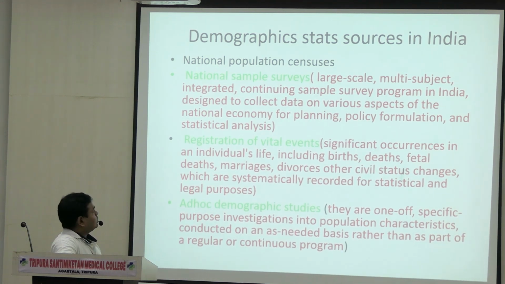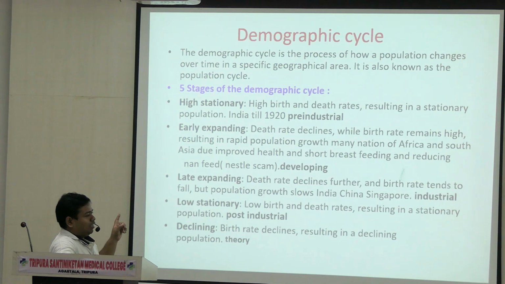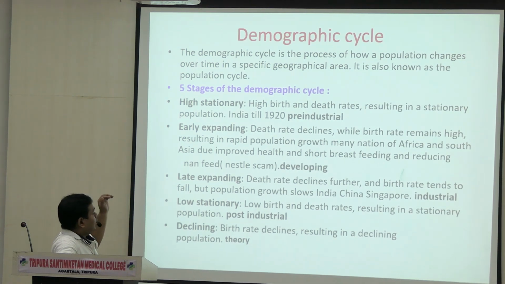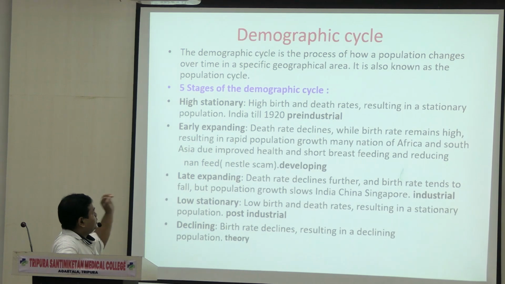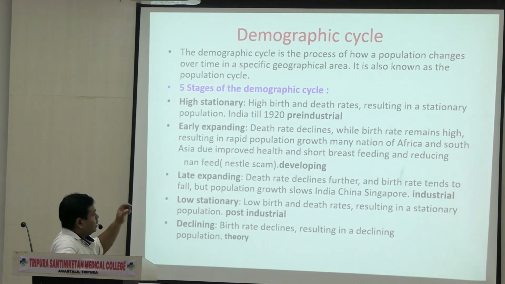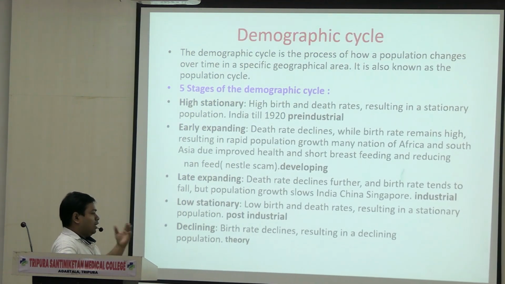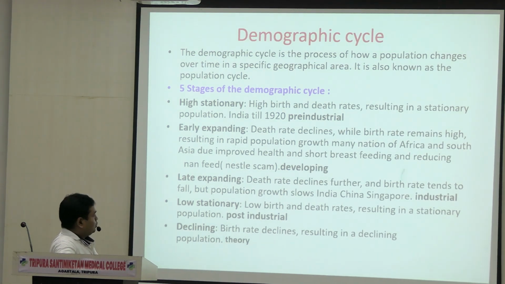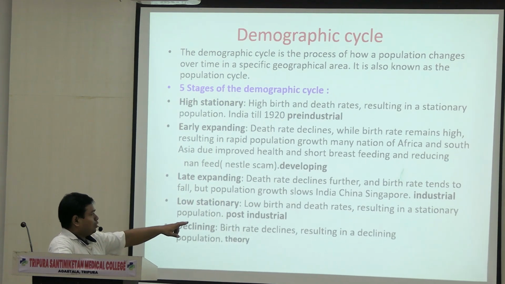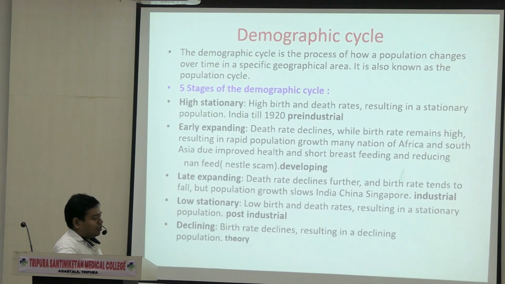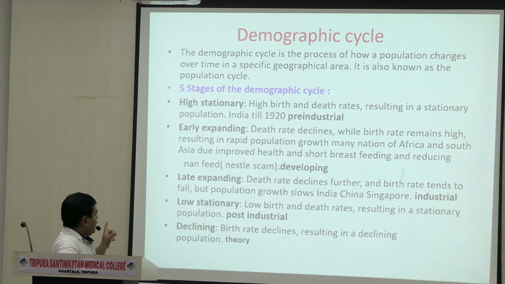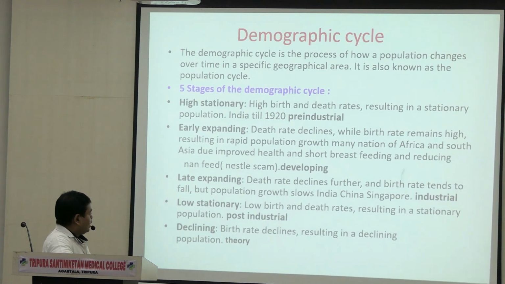Next, the demographic cycle is a very important question. If a demographic cycle question comes, you have to write these five stages of the demographic cycle. I have told you: high stationary in the pre-industrial era, before 1900. Early expanding. In developing countries you can see late expanding, in India, China and Singapore, countries like this. In the industrial era, low stationary: low birth rate and death rate, resulting in a stationary population. Declining is theoretical.